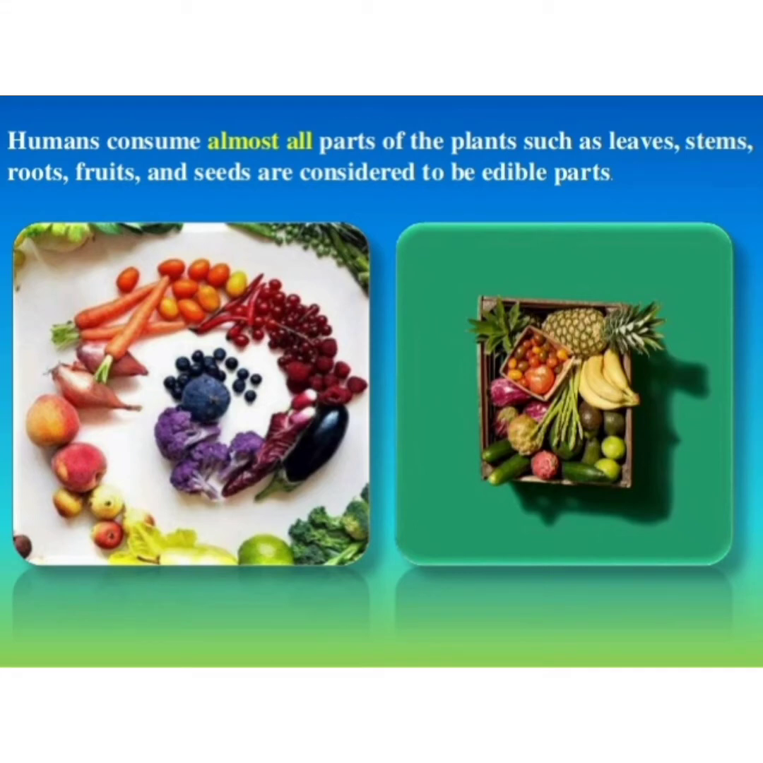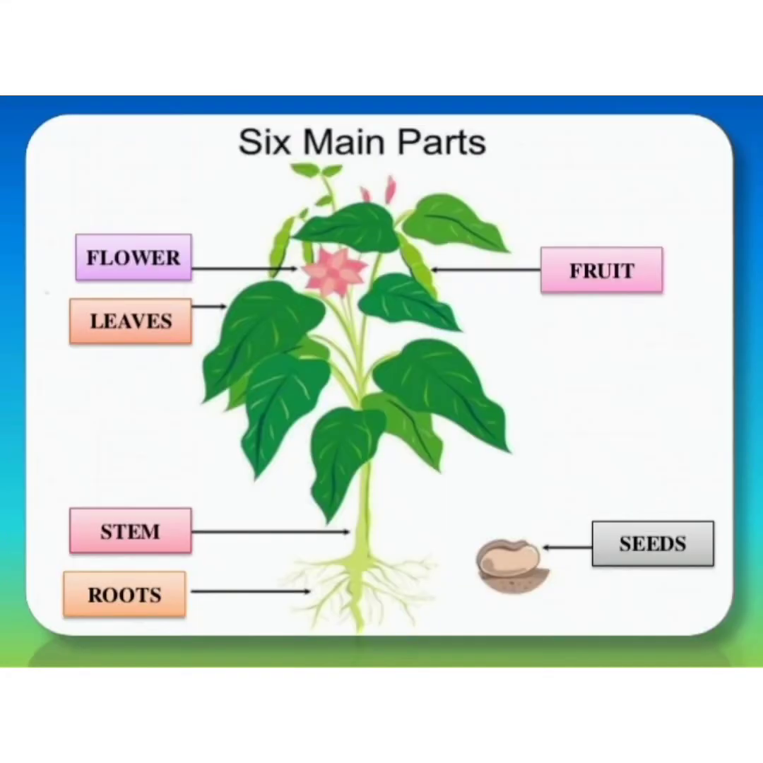In this process, they prepare their own food in the form of glucose and they store the extra food in the form of starch in different parts. Humans consume almost all parts of plants such as leaves, stem, root, fruits and seeds, and these parts of plants which we consume are known as the edible parts.